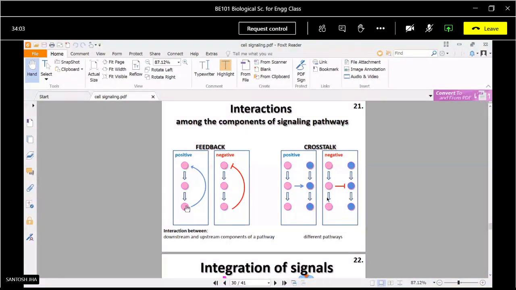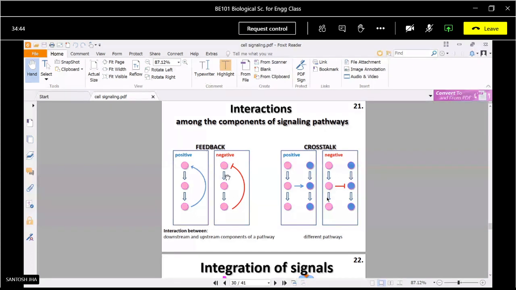Basically, when we have a particular signal and there is a continuous response, and the response arrives at an ample amount, then there is feedback inhibition and the process may get stopped. This feedback may be positive or negative, meaning it can activate or inhibit the process. In the same way, there is a phenomenon known as crosstalk. Crosstalk is the interaction between, suppose, two signaling pathways, where two intermediate molecules interact with each other to activate or inhibit the process.